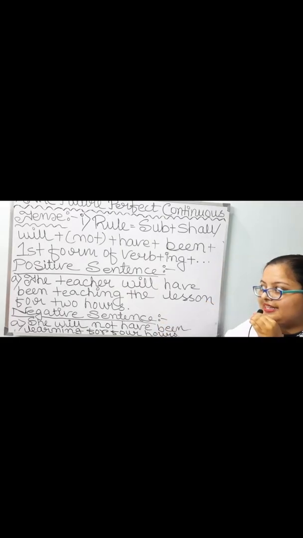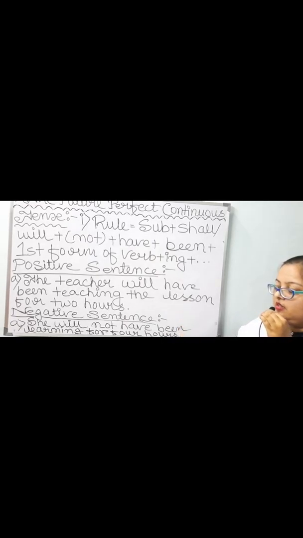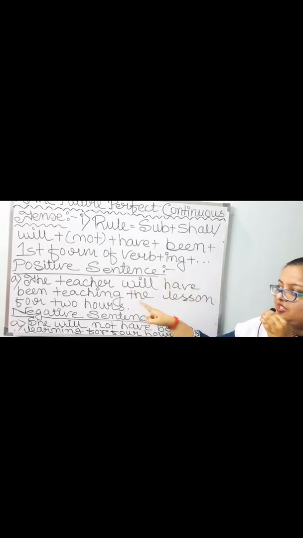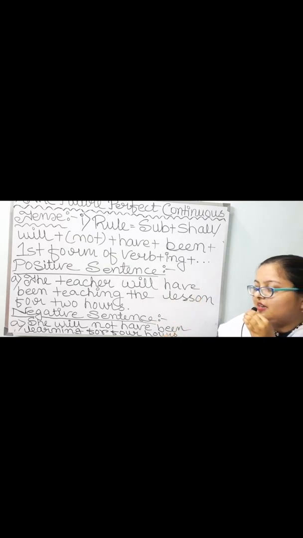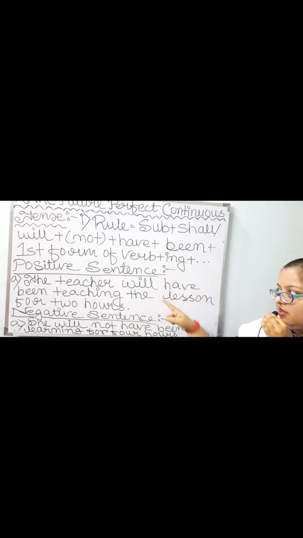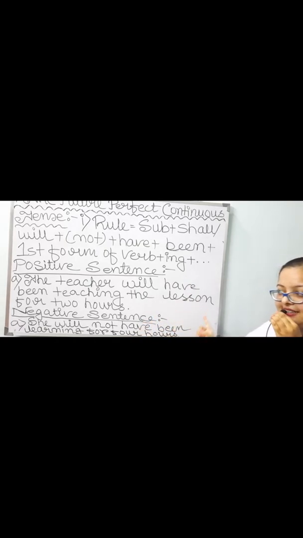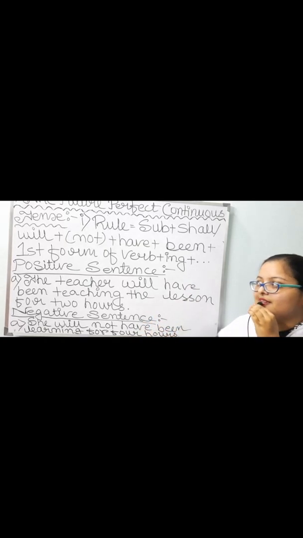First form is teach, second form taught, and third form is also taught. Over here we have to take the first form only, not the second and third forms. So teach plus ing, teaching. The teacher will have been teaching. Then in place of other words, the lesson for 2 hours. The teacher will have been teaching the lesson for 2 hours.